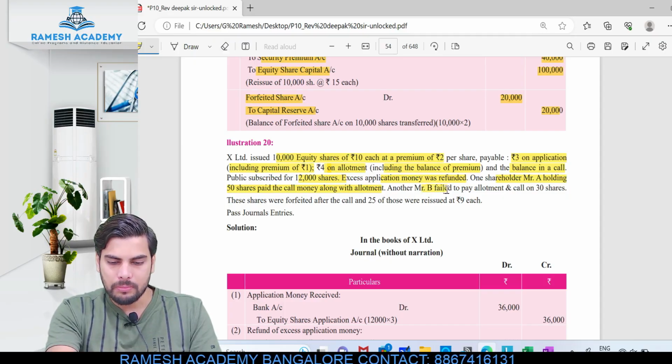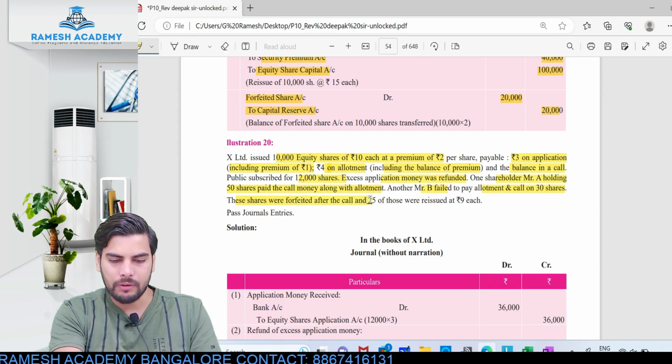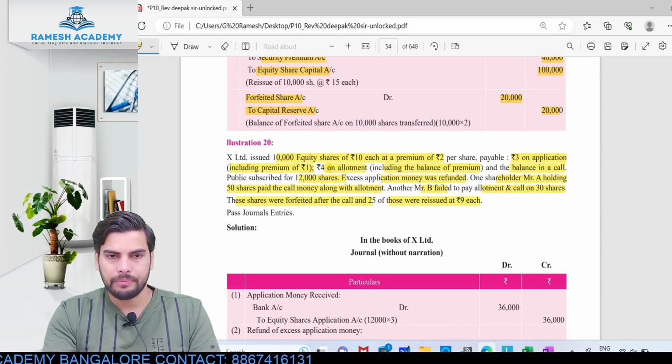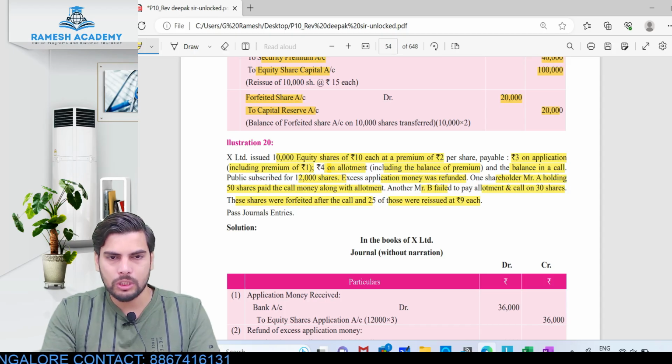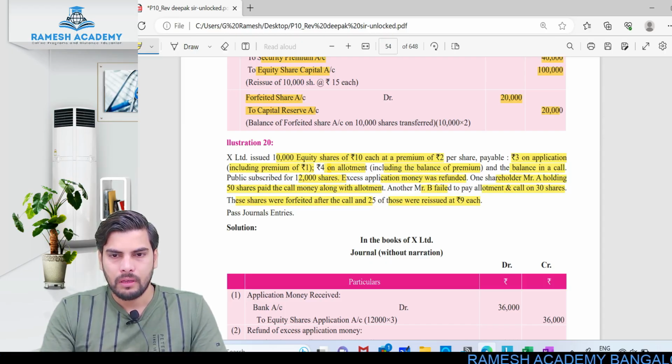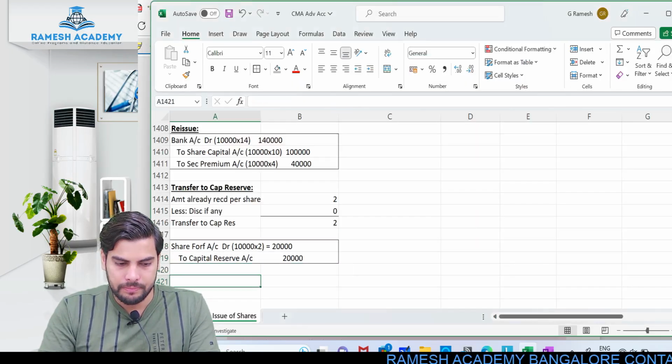Another person, Mr. B, failed to pay the allotment money and call money on 30 shares. So these shares were forfeited after the call, and 25 of these shares were reissued at 9 rupees. Pass the journal entries. Very simple question, guys. Just go through this particular illustration. We'll be solving it now. Okay, so let's solve this illustration number 20.